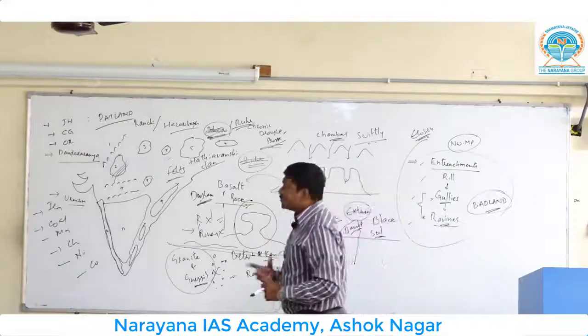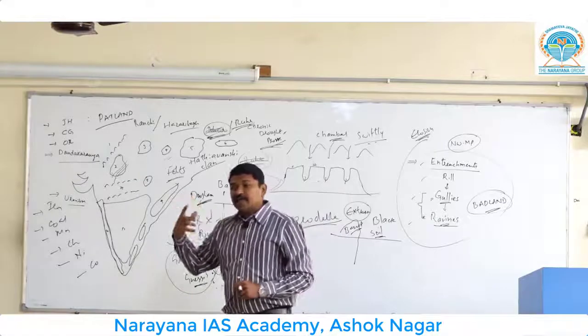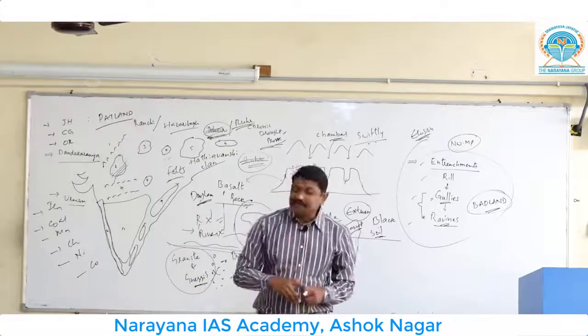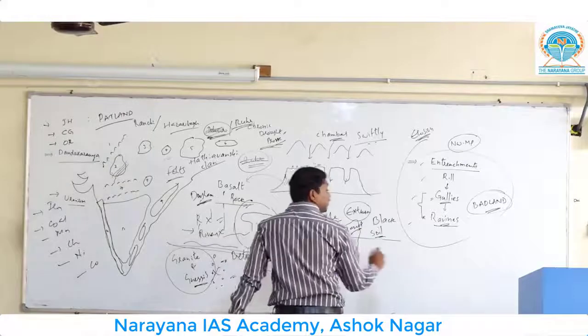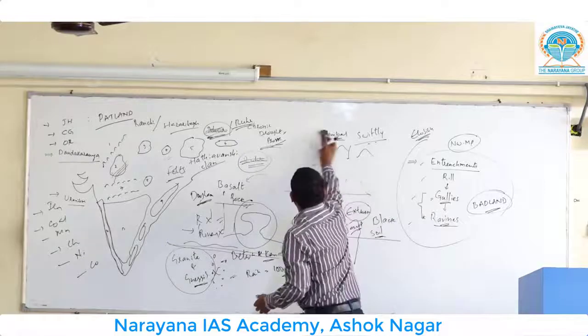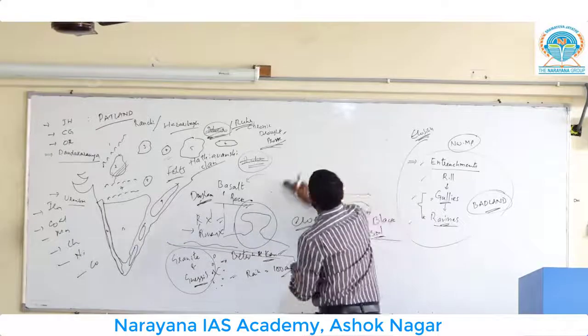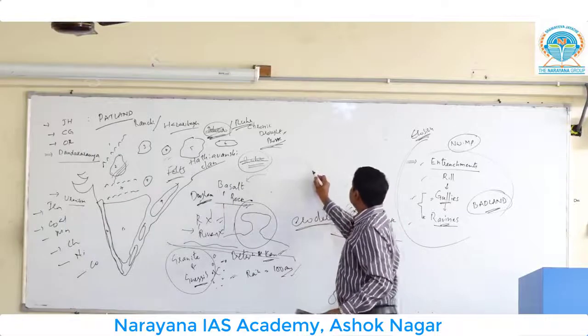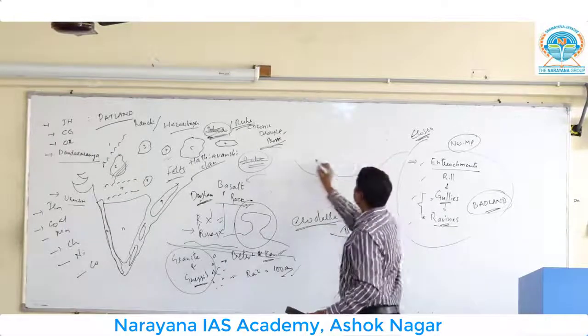But how come, when it is a plateau region, there can be an agriculturally prosperous condition? Listen to the geographical condition here. Chhattisgarh is in a shape called a saucer-like structure. Chhattisgarh is something like this. This is a saucer-like structure.